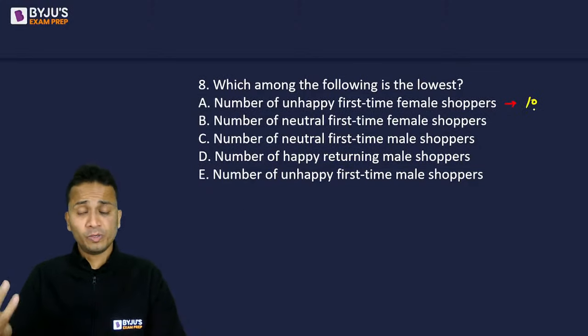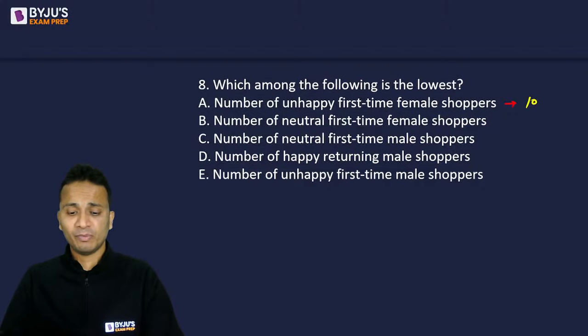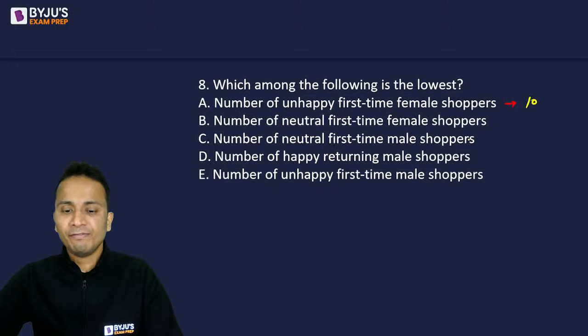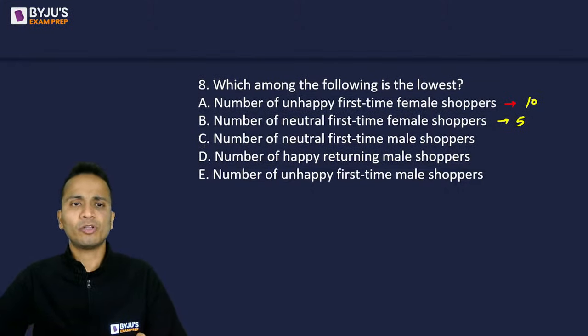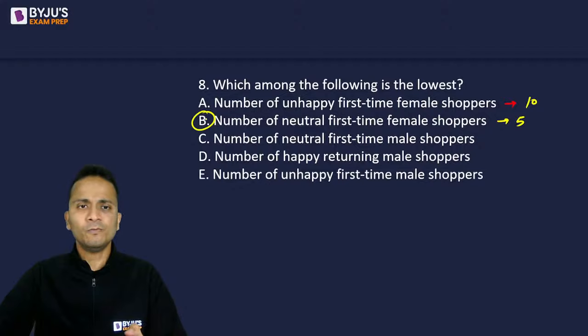Okay, I've just opened the table on my phone and I'm looking at the values from there. Number of neutral first time female. So neutral first time female is 5. So definitely this number is lesser. And I think this number is least. 5 is the least number. So there is no need to go to any other value, right?